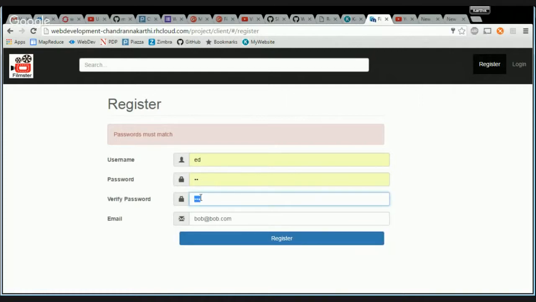It says passwords don't match up. Sorry. Okay, let's match the password also. Now, what does it say? It says username already exists, so I can't create this particular user.